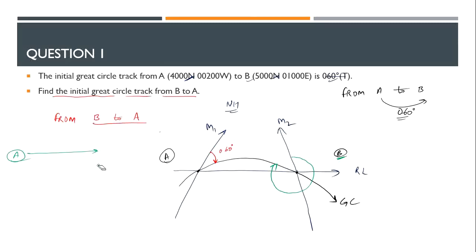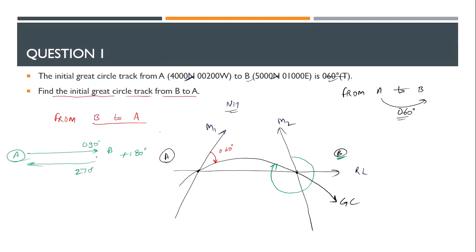In a normal sense, we can simply take a reciprocal. Suppose this is 090, the easterly direction. I am going back, so of course it will be plus 180, so this should be 270. That is obvious.